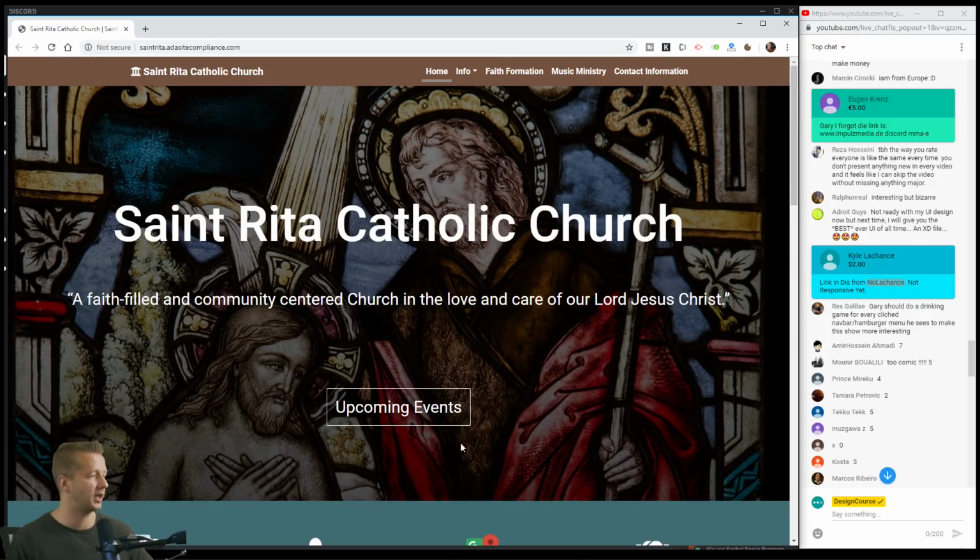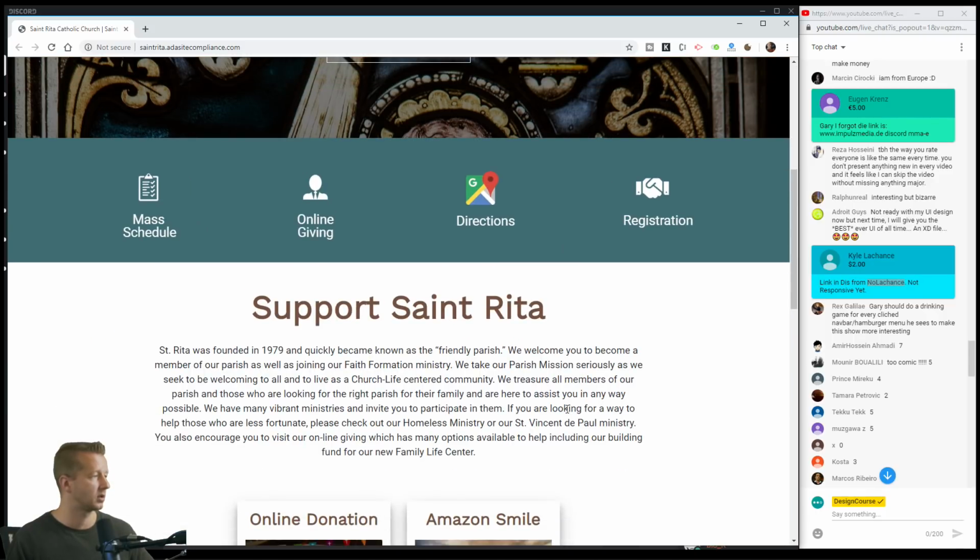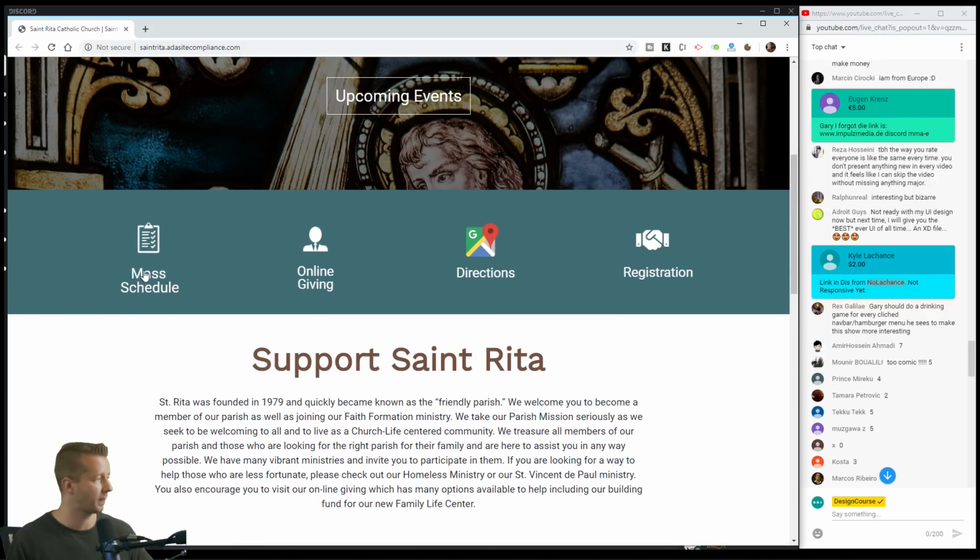Upcoming events, this kind of gets lost. Apparently it's the most important thing because this is the one button you have here. Again, if you really want it to stick out, make the background white. You don't need a border in that case, and then make the upcoming events text white or something like that.